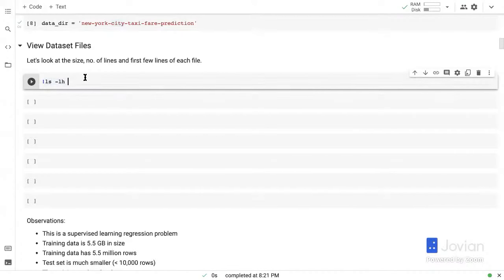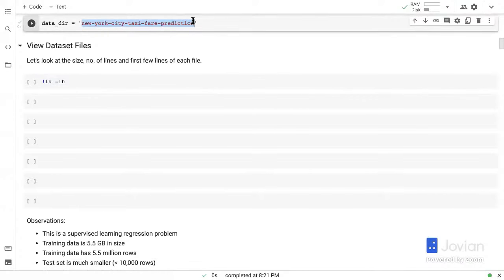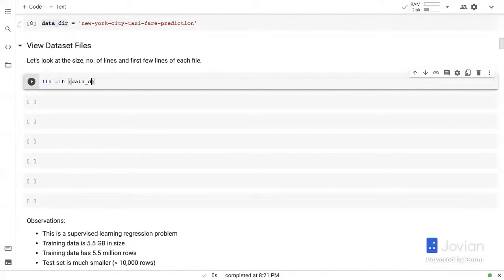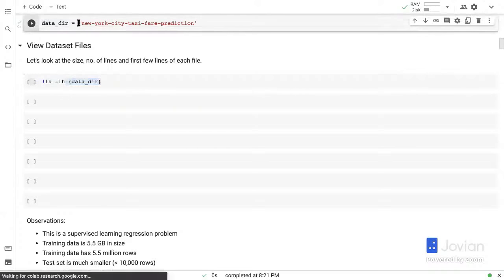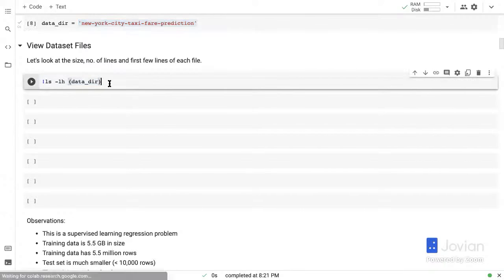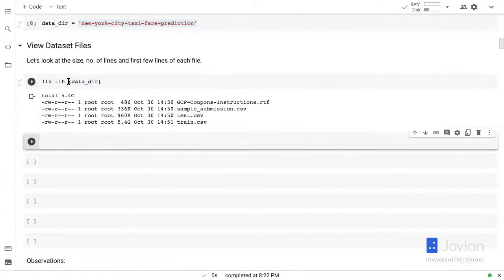So I'm just going to run ls-lh, and I need to access this folder, and this string is part of this variable. So you can pass the value of a Python variable using these curly brackets. So when we put something inside these braces or curly brackets, Jupyter is going to replace this entire expression with the value of this variable, which is New York City Taxi Fare Prediction. All right. So ls-lh data dir shows us that this is a total of 5.4 gigabytes of data.